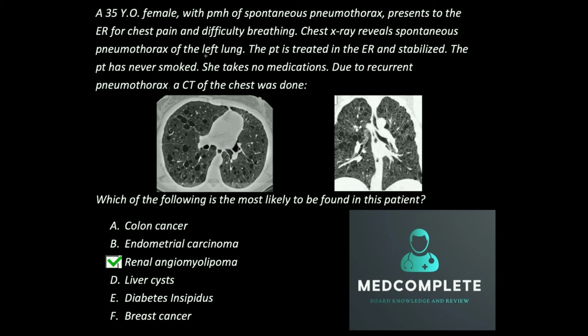So on the exam, the way you're going to differentiate LAM from pulmonary histiocytosis is the smoking history. If they tell you that she never smoked, you're going to go with LAM. If she did smoke, you're probably going to go with pulmonary histiocytosis. The reason diabetes insipidus is here is because 20% of the histiocytosis patients have diabetes insipidus. Breast cancer obviously has nothing to do with this. There are many conditions that give you that, like the BRCA gene mutations, etc.